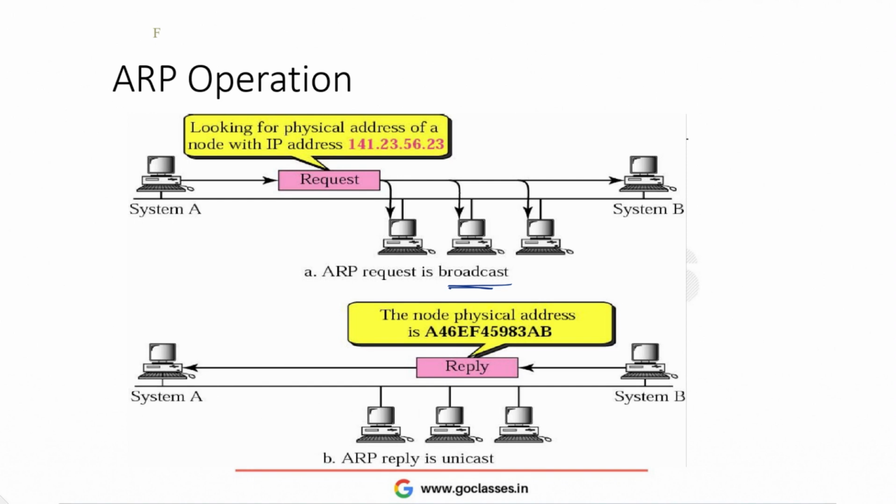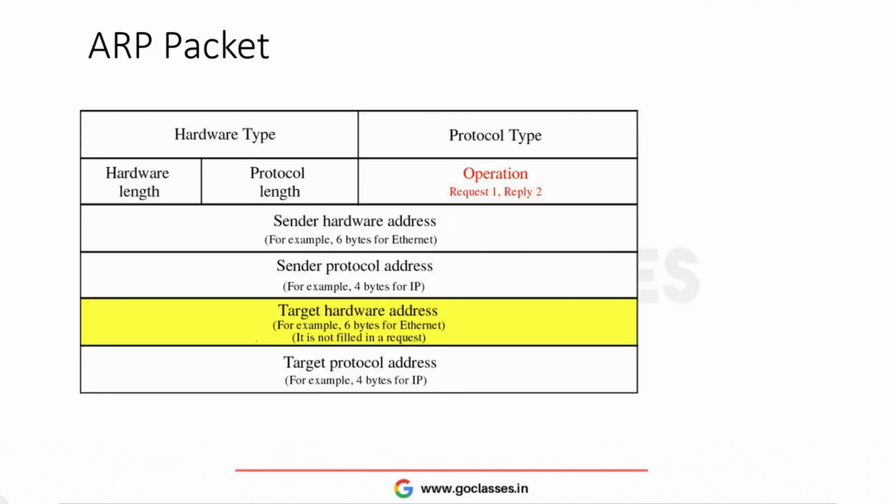Now let's see the ARP protocol in more detail. This is the ARP packet, which means the ARP header. ARP obviously has a fixed structure which it uses to send the data. So this is the ARP header. It has the source hardware address and sender protocol address. In case of IP, it has some number; in case of some other protocol at the network layer, it has a different number. So depending on the network layer protocol, it has different numbers.